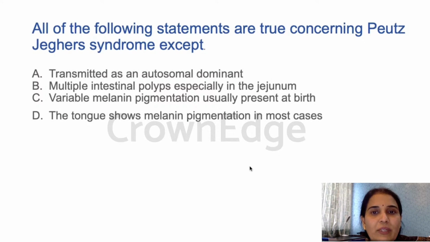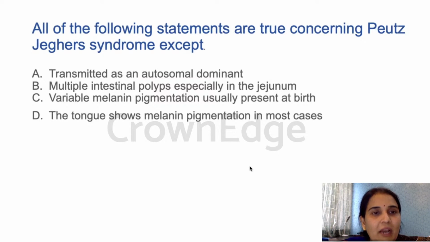All of the following statements are true concerning Peutz-Jeghers syndrome except: transmitted as an autosomal dominant, multiple intestinal polyps especially in the jejunum, variable melanin pigmentation usually present at birth, the tongue shows melanin pigmentation in most cases. Again, this is a very tricky question.